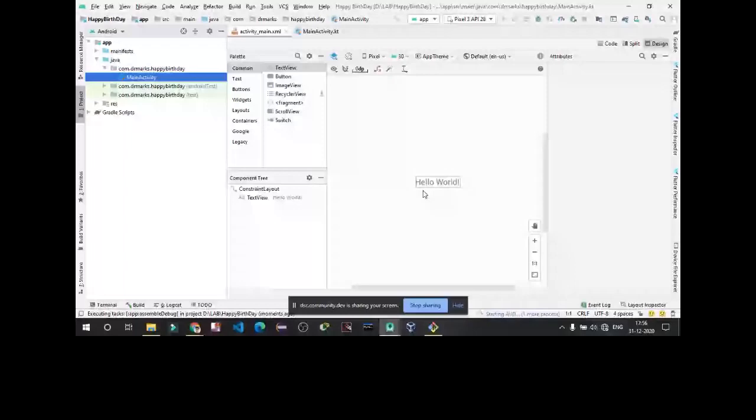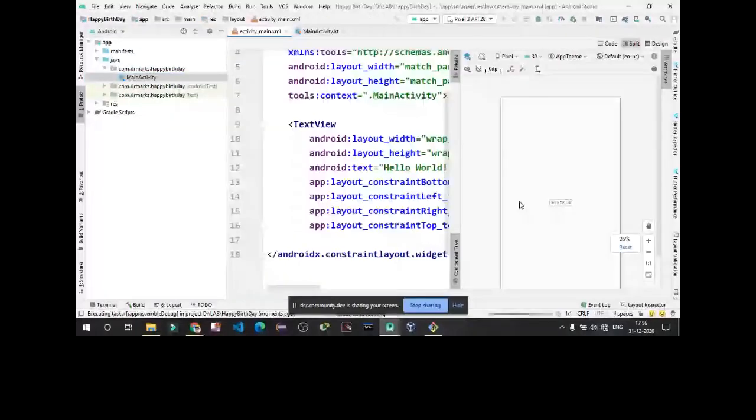This is the UI which is interacted with by the user or shown to the user. There are two ways to design this UI. You can directly select buttons, image views and text views from here, or you can write code and design your application.